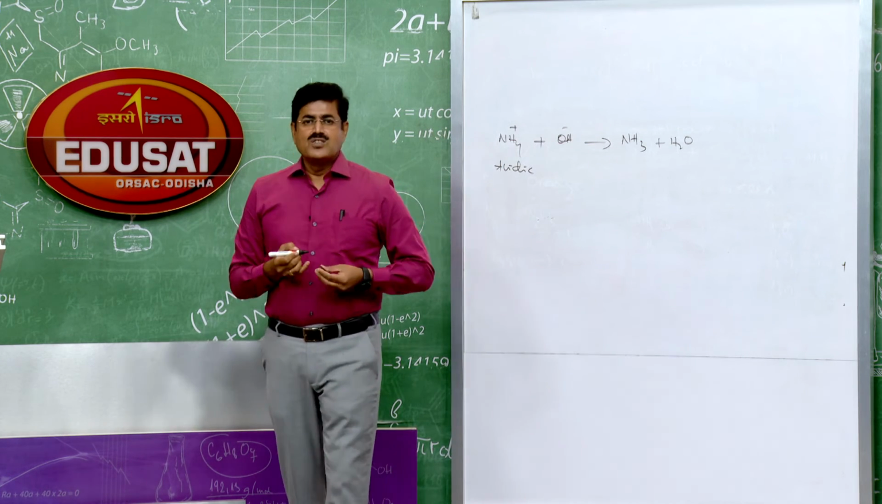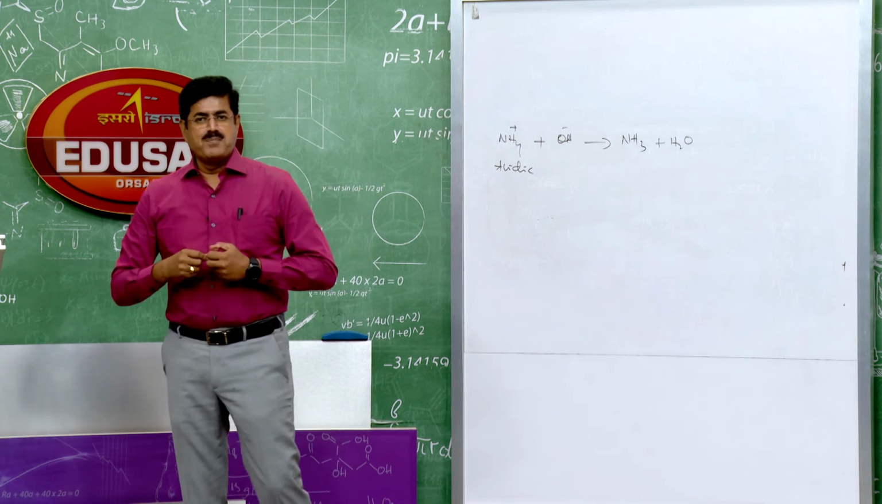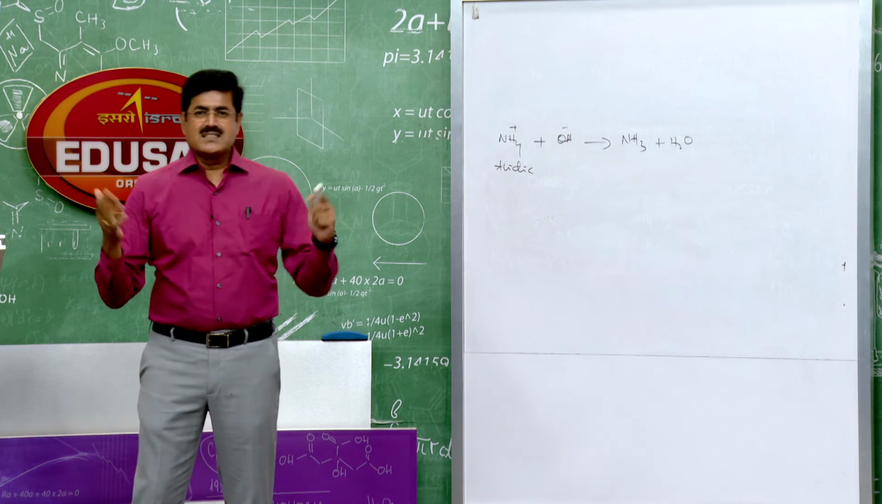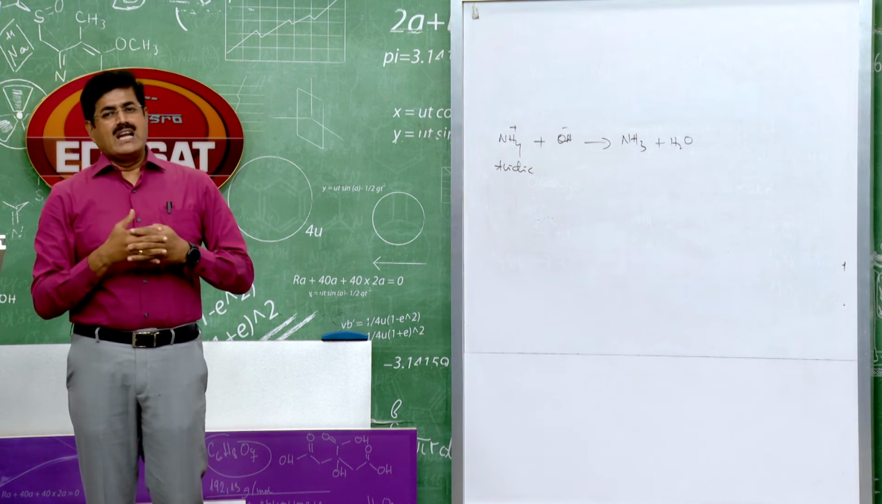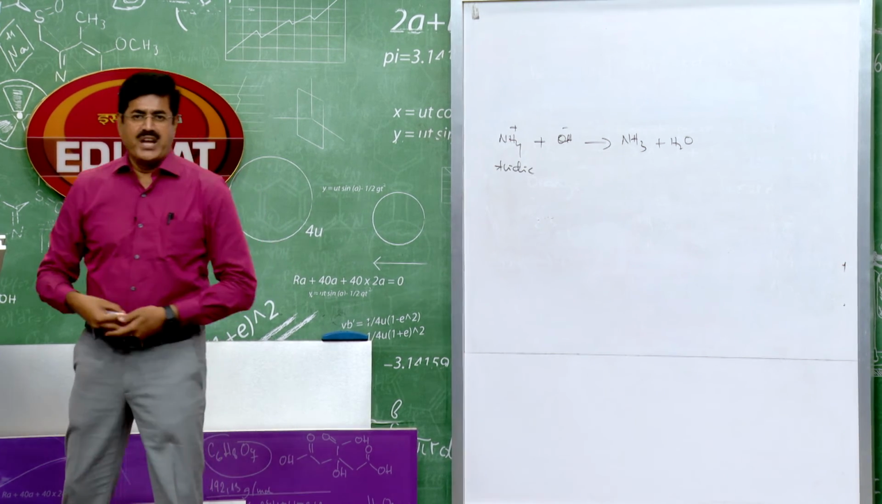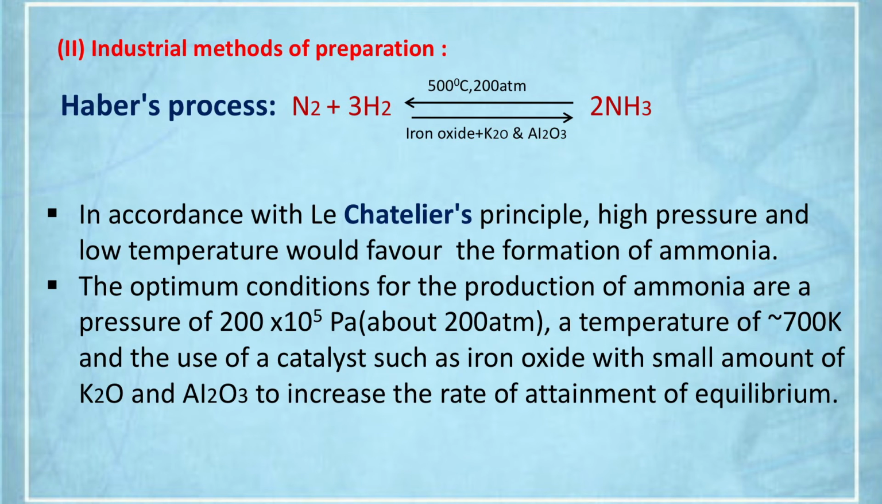Okay. So, this is one of the very important methods of preparation of ammonia gas, that action of alkali on ammonium salts liberates ammonia gas. Industrial method of preparation, you know, the Haber's process, ammonia gas on a large scale. That means if you want ammonia gas in a large volume, it is prepared by Haber's process.